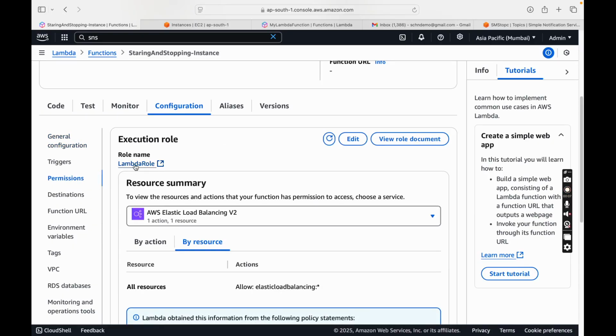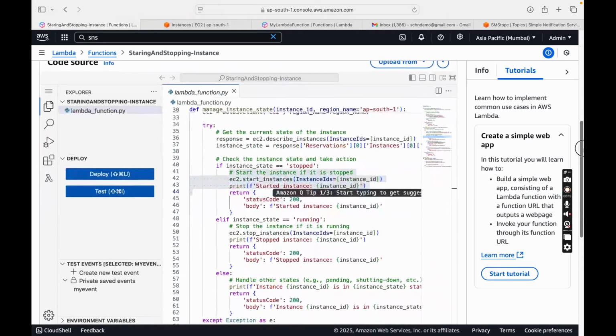And inside of functions there is a Lambda role, and this Lambda role has permissions to talk to the EC2 instance, which has terminate actions, or deleting or starting something, right? So this we have to provide. So coming back to code, and this should be executed.